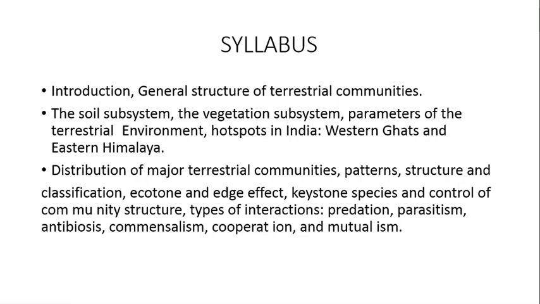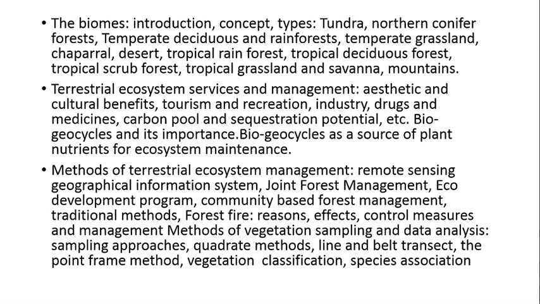Next is the keystone species, that is the species which is available in more population in a particular area. So we'll see keystone species. Then control of community structure, like types of interactions. There are various types of interactions like predation, parasitism, antibiosis, commensalism, cooperation, and mutualism.